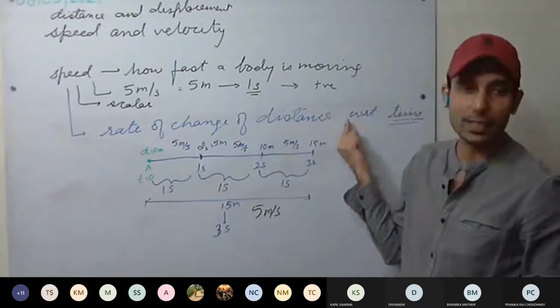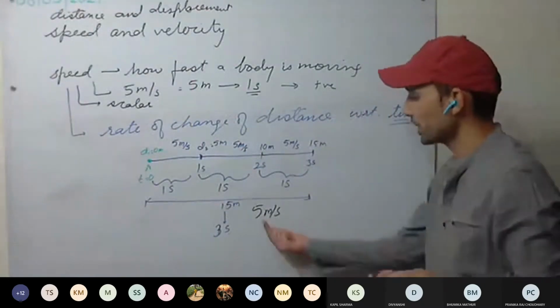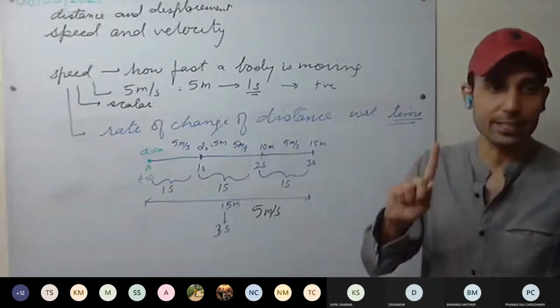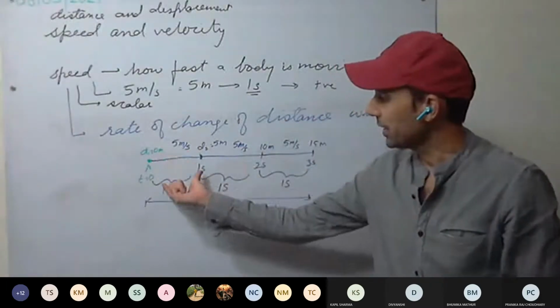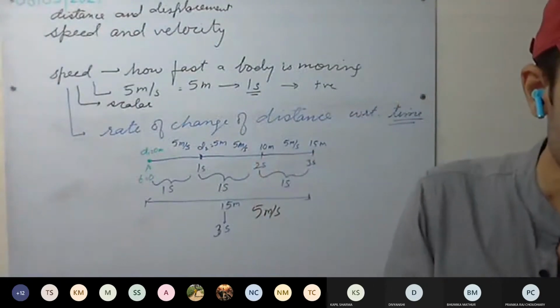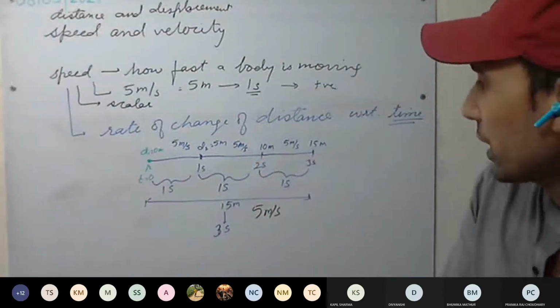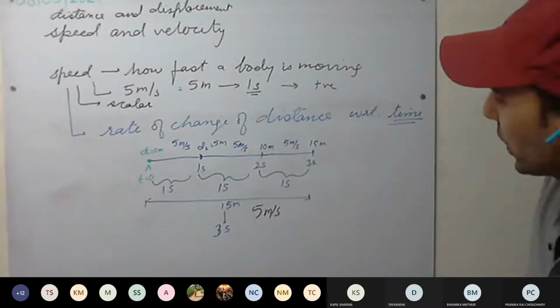What does speed mean? Speed means rate of change of distance with respect to time. How it is changing with time. So we are saying 5 meter per second. That is, each second the distance is changing by 5 meter. This is clear? Speed is a scalar quantity.